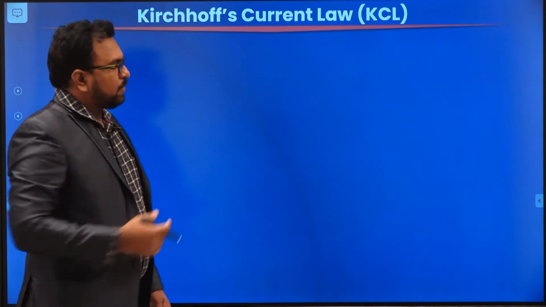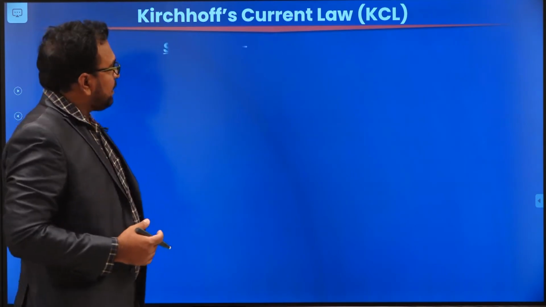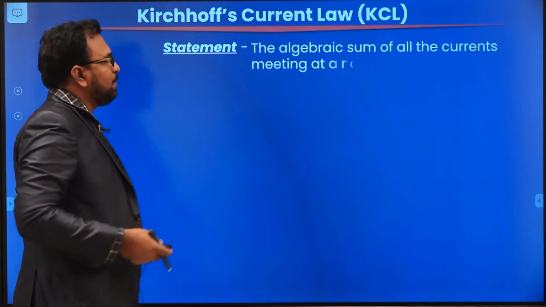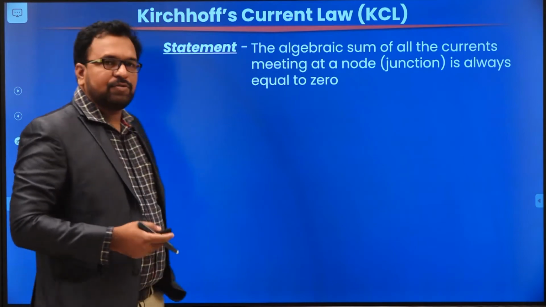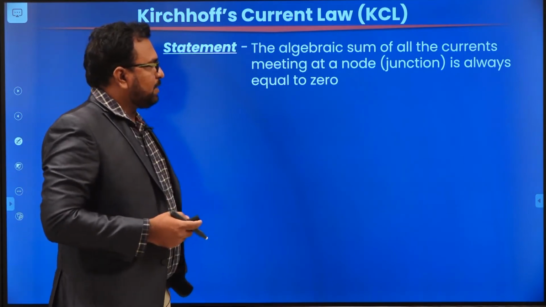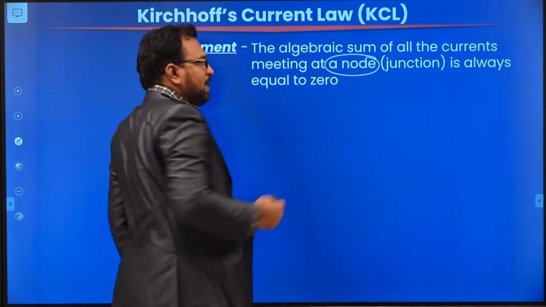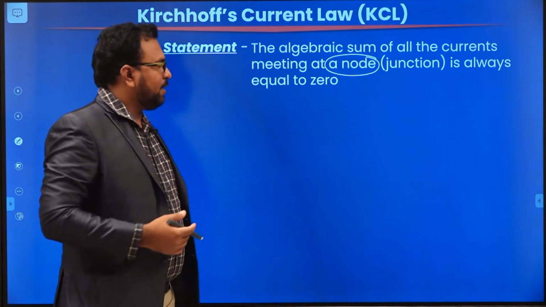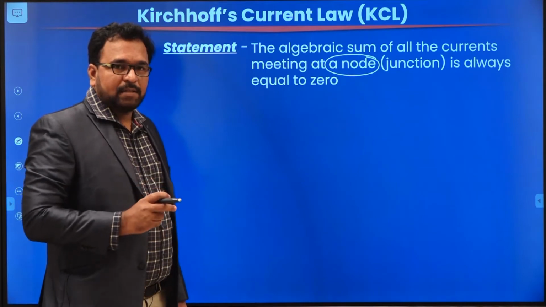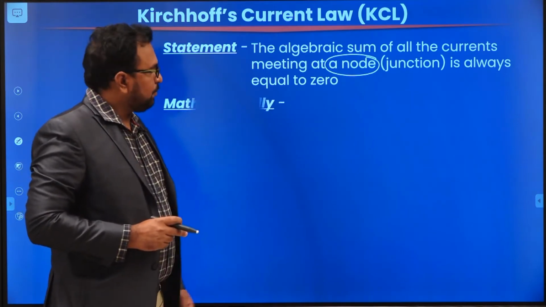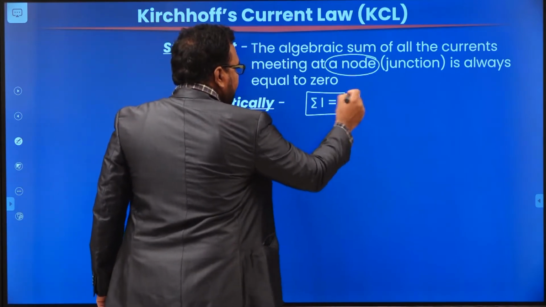Now let us go to the first law. The first law is nothing but KCL, Kirchhoff's current law. We will state Kirchhoff's current law as: the algebraic sum of all the currents meeting at a node is always equal to 0. A node is also called a junction, which we already studied. So the statement of KCL is that the algebraic sum of all the currents meeting at a node is always equal to 0. Mathematically we can express this as sigma I equal to 0.